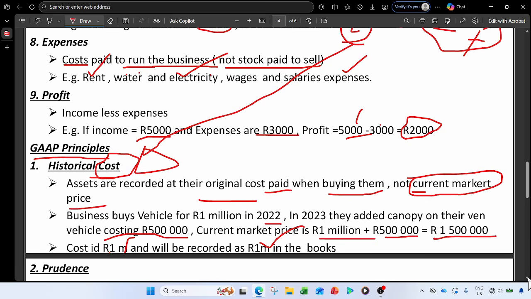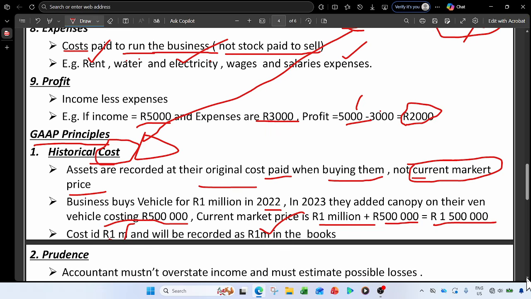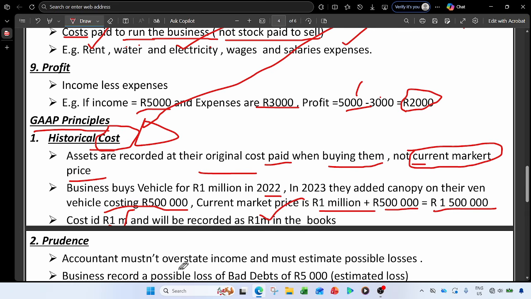Then we have the second principle, which is prudence, and this one will be very useful when you are going to do the bank reconciliation statement, because that's where we overstate and underestimate the amounts. So this principle states that accountants must not overstate incomes and expenses, and must estimate the possible losses.